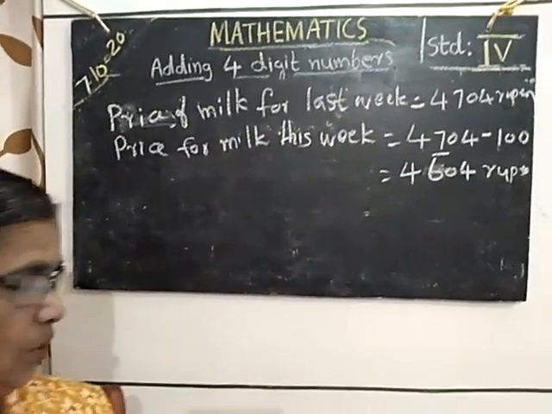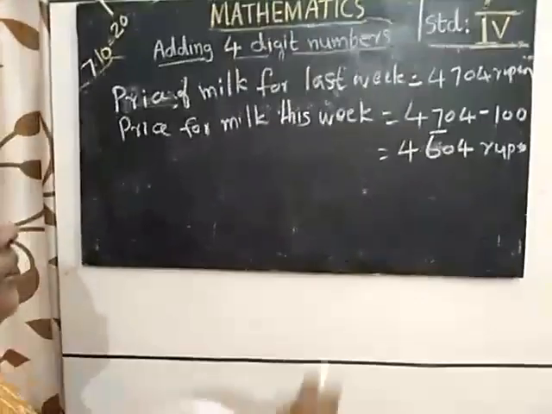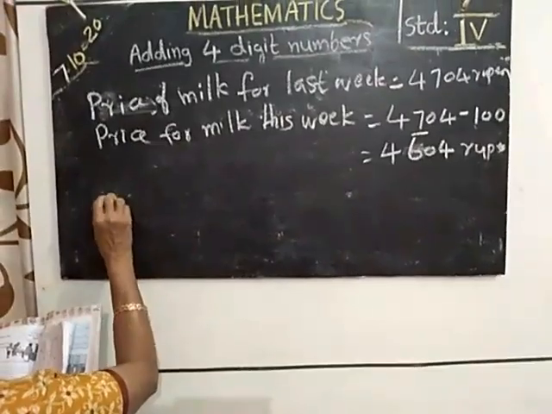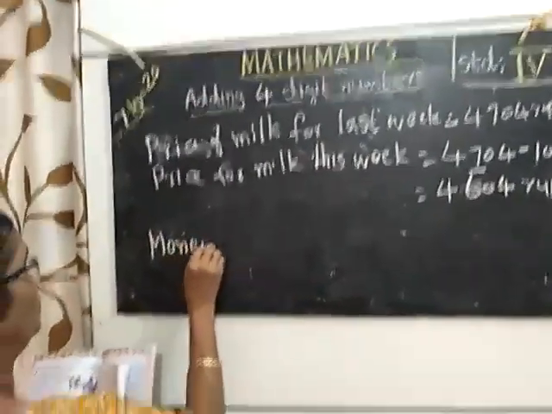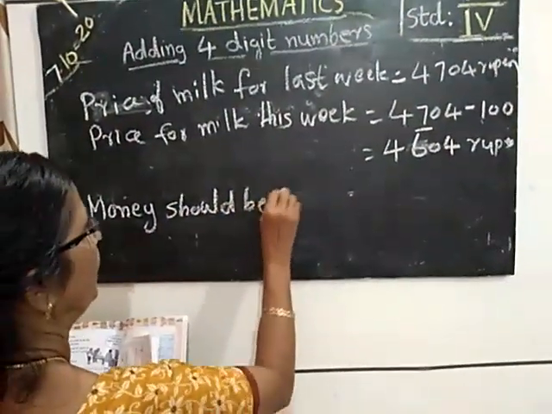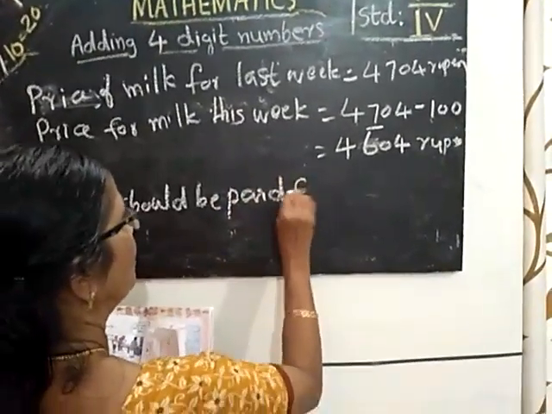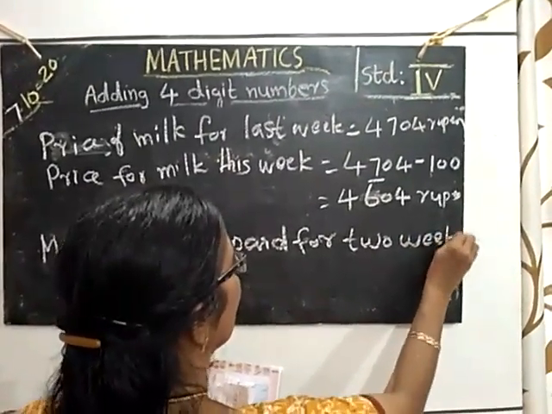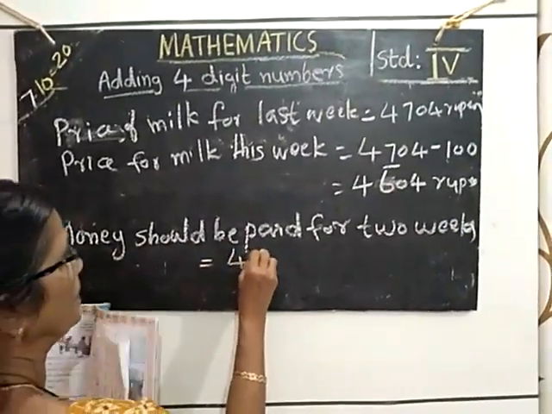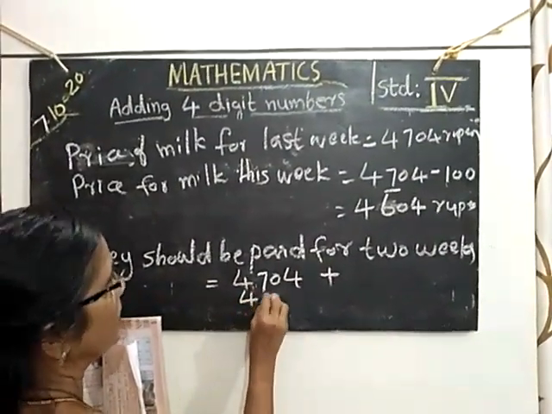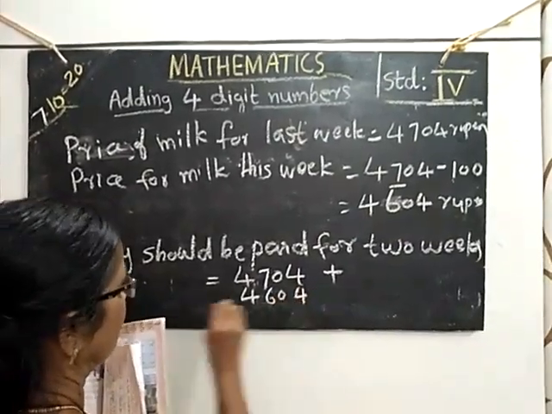How much should be paid to the society for the 2 weeks together? Then for 2 weeks together, how much money do we have to find? Money should be paid for 2 weeks is equal to 4,704 plus 4,604.